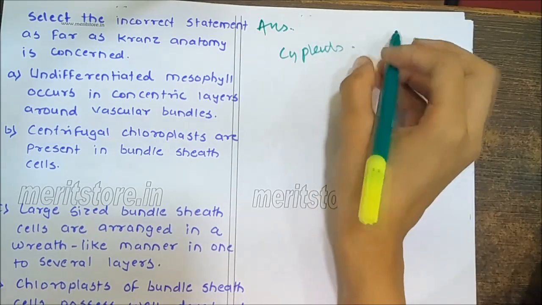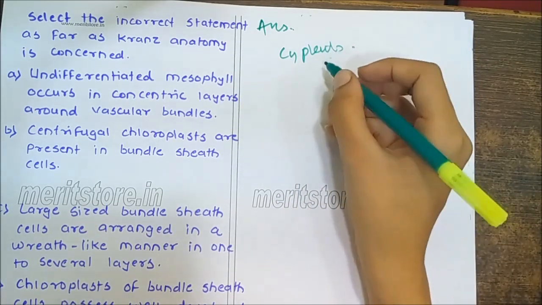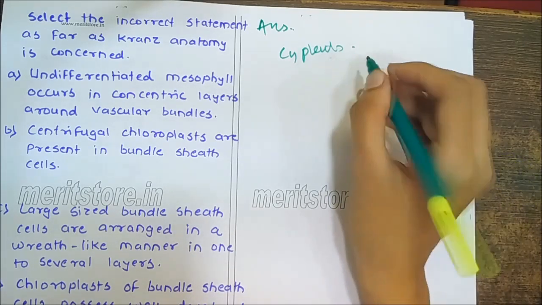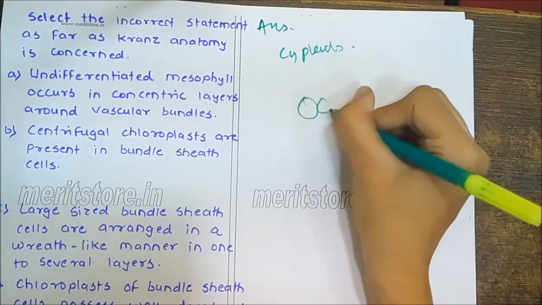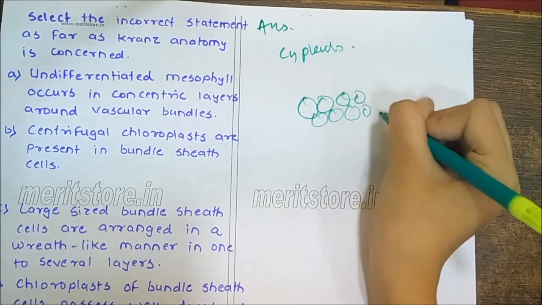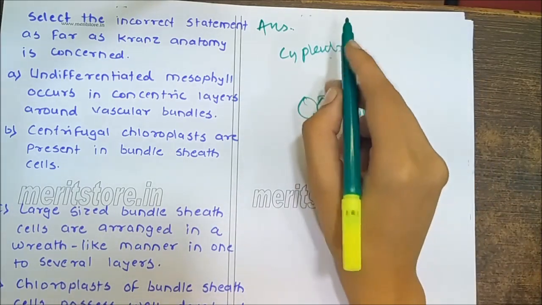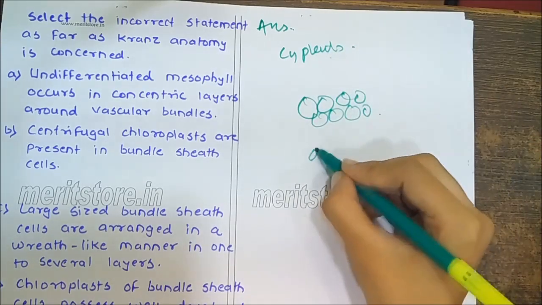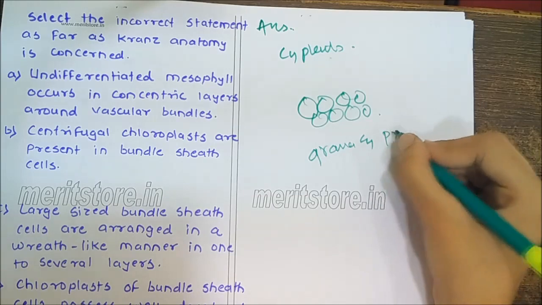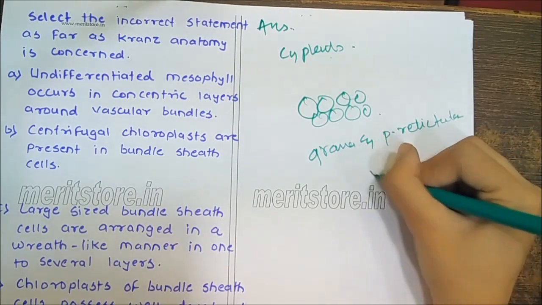In Kranz anatomy, the mesophyll is undifferentiated and the cells occur in concentric layers around vascular bundles. Vascular bundles are surrounded by large-sized bundle sheath cells which are arranged in a wreath-like manner in one to several layers. The chloroplasts of mesophyll cells are smaller, they have developed grana and the peripheral reticulum, but they do not have starch.